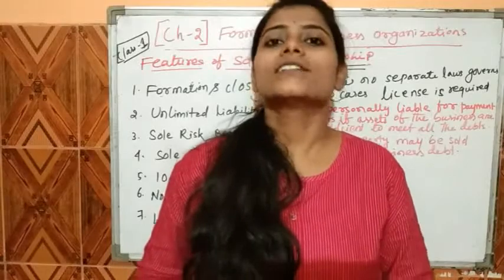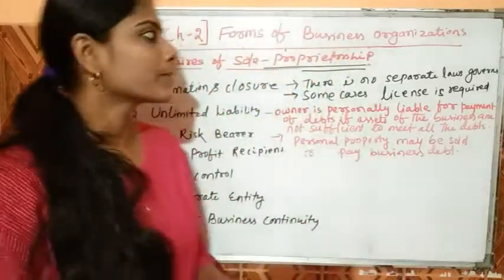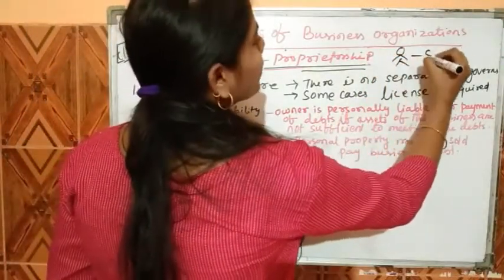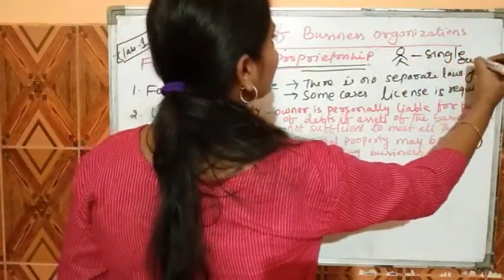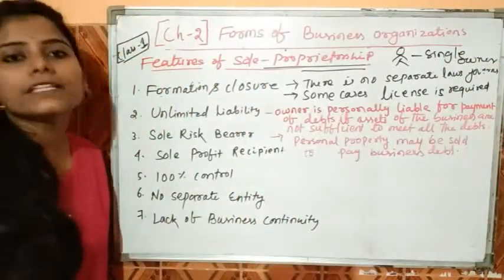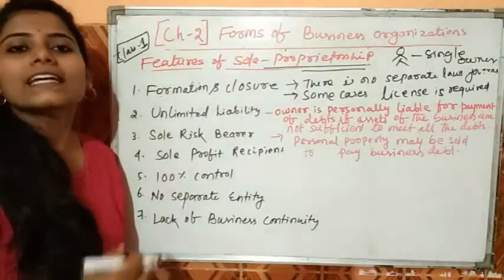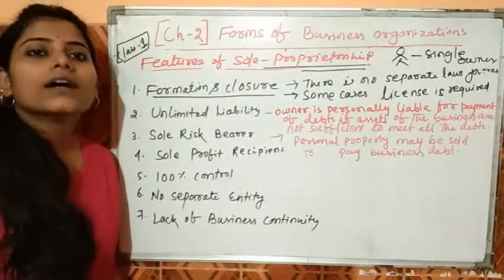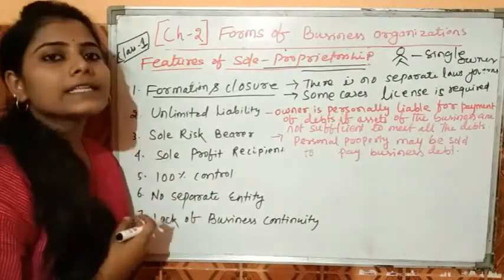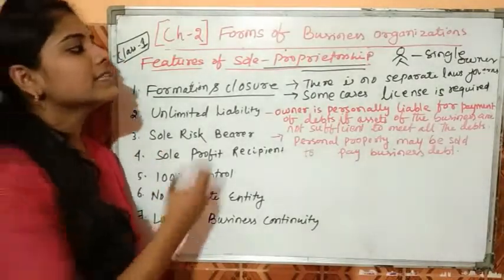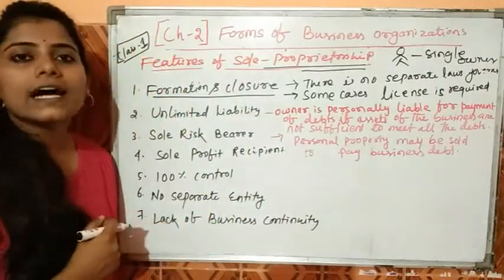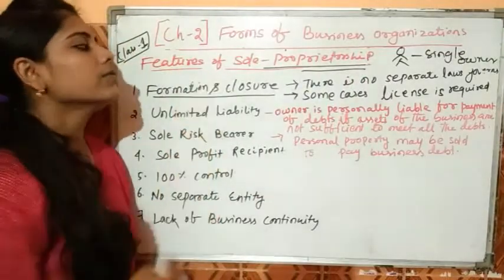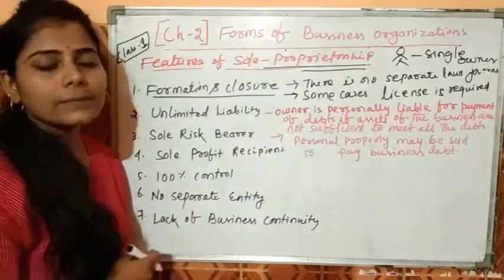Now we discuss some features related to sole proprietorship. As we know that sole proprietorship is related to a single owner. So these are basically the features related to sole proprietorship. Let's discuss this one by one. First we discuss formation and closure. Here we can say that to start a business and to close a sole proprietorship business, no legal formalities are required, because there are no separate laws governing the formation and closure of a sole proprietorship business.